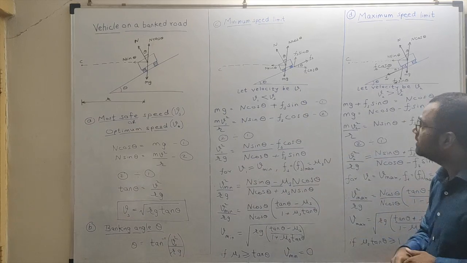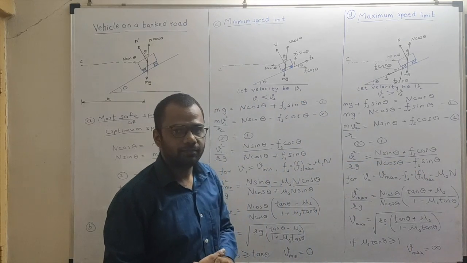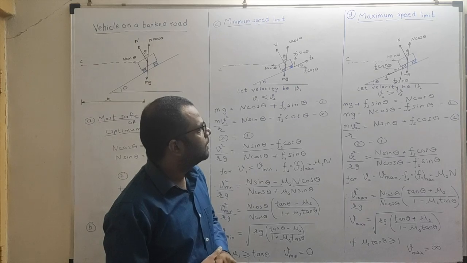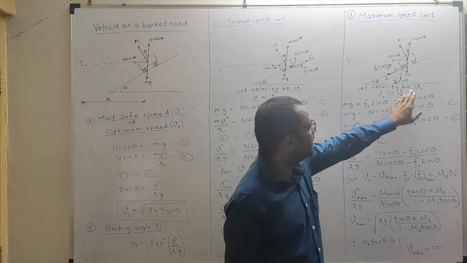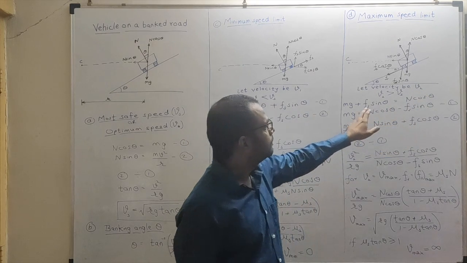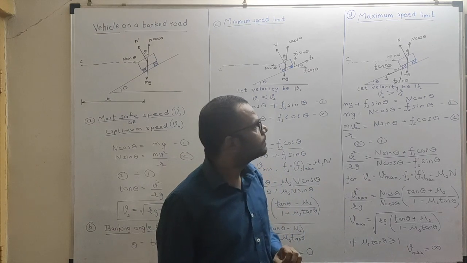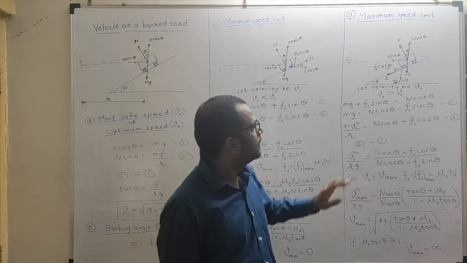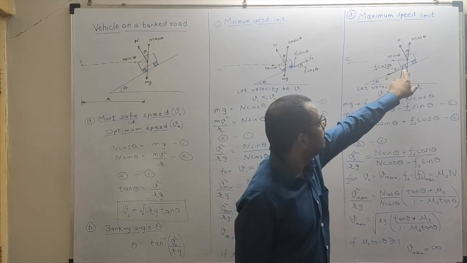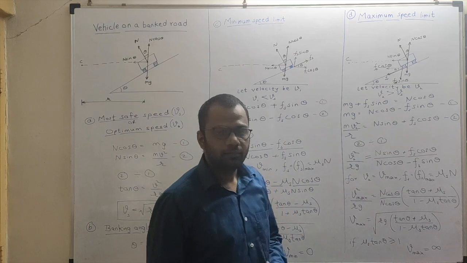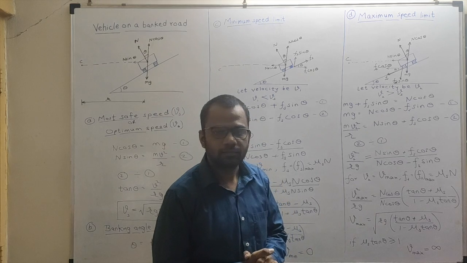After you are done with these things, you can then put the heading maximum speed limit. Over here, you can again draw the diagram and write down, let the velocity of the vehicle be V2 and let V2 be greater than Vs. Then you can write down over here, the frictional force will act along the road in the downward direction. And from the figure, then you continue these things. Okay?